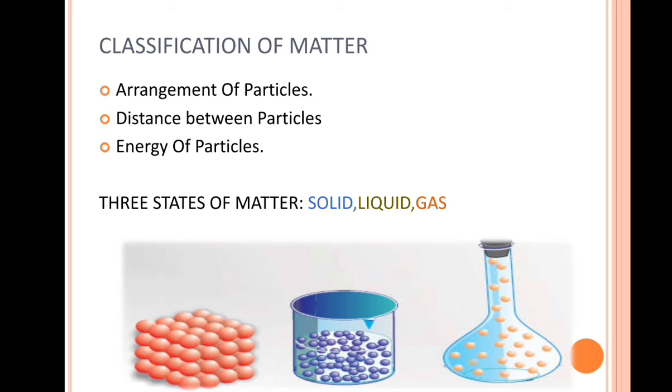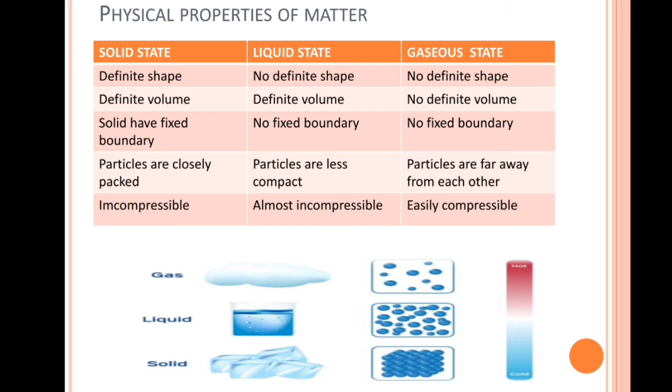Next is about the classification of matter. The classification of matter is based on the arrangement of particles, the distance between the particles, and also the energy of particles. So there are three states of matter, that is the solid, liquid and gaseous state. Now we will know the physical properties of this matter.